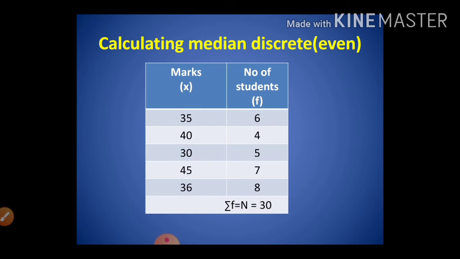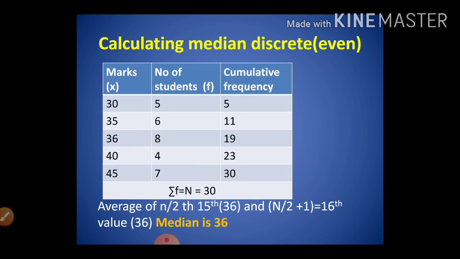So let us see how to calculate median for the discrete series, for an even number. If n is an even number, how will you calculate? Similarly, if you get a question, you have to arrange the frequency in descending or ascending order. So like the previous problem, we have written it in ascending order. Now let us see how to calculate. Here, the cumulative frequency total n is 30, that is an even number, then how will you calculate the median?